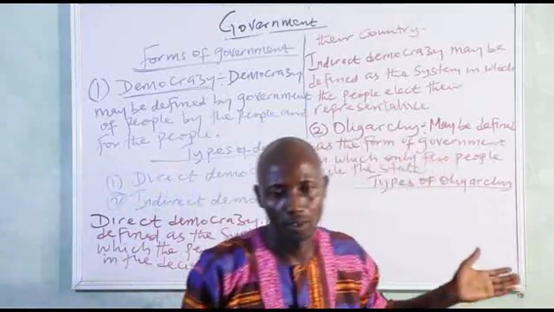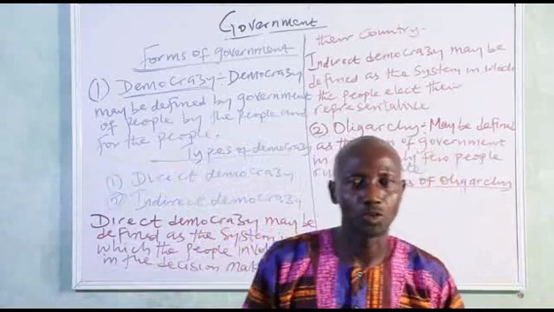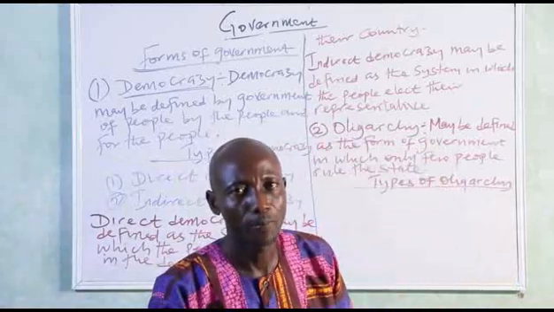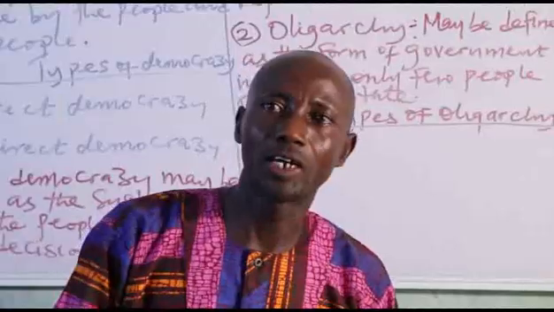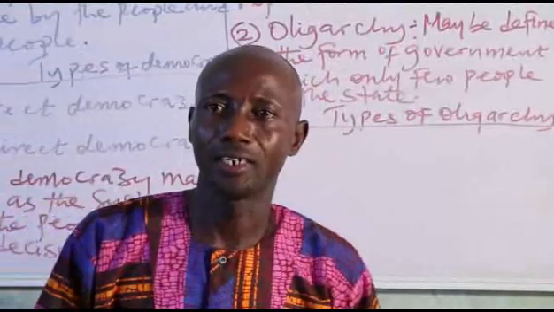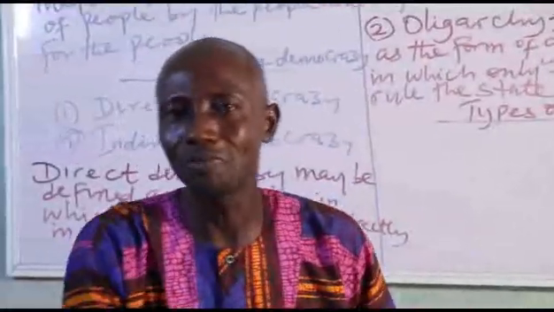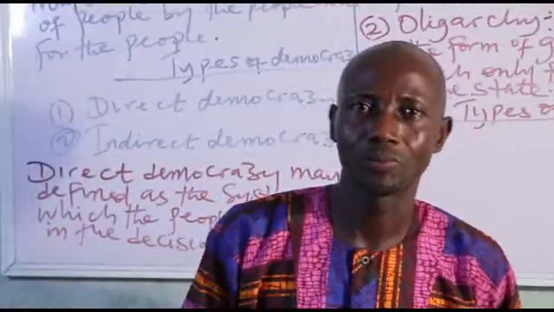Number 1, we have plutocracy. Number 2, we have aristocracy. Number 3, we have gerontocracy. Number 4, we have theocracy. Number 5, we have diarchy. And many more.